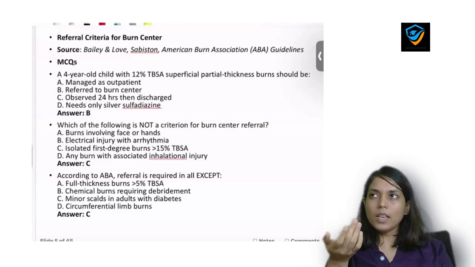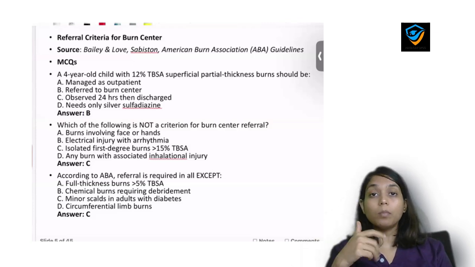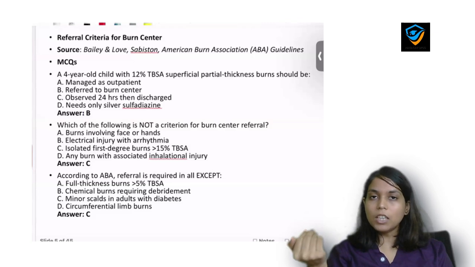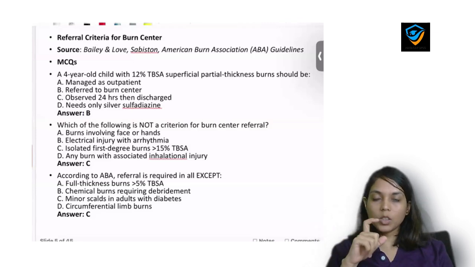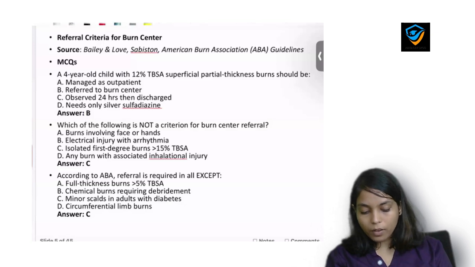Many times you need ICU, many times you need a specialist like pediatric for pediatric patients, plastic surgeon, even when a large amount of surface area is involved, or ICU setup, and that is the reason we refer these patients to the higher center. So, ABA, American Burn Association, gives some guidelines on when to refer patient to the higher center, and this is a very important area from which MCQ can be asked. So, let's discuss one by one when to refer patient to the higher center.